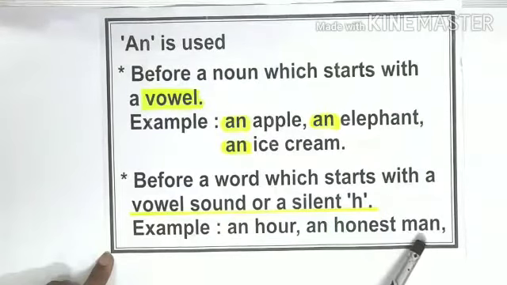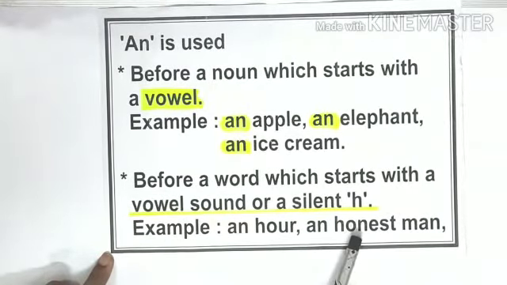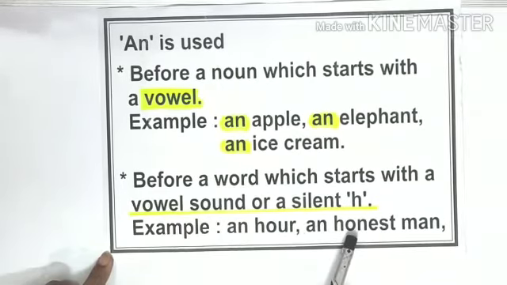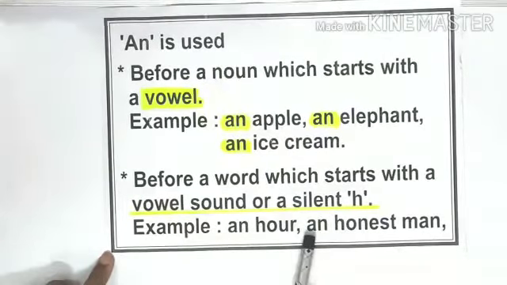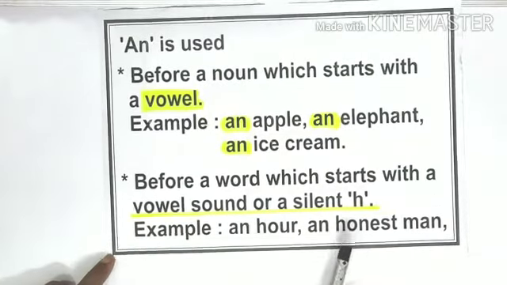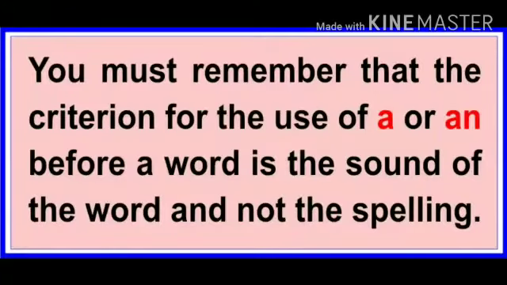An honest man. Again H is silent, and when we pronounce this word honest, the sound of a vowel O is coming. That is why we are using the article an. So, you must remember that the criteria for the use of a or an before a word is the sound of the word and not the spelling of the word.